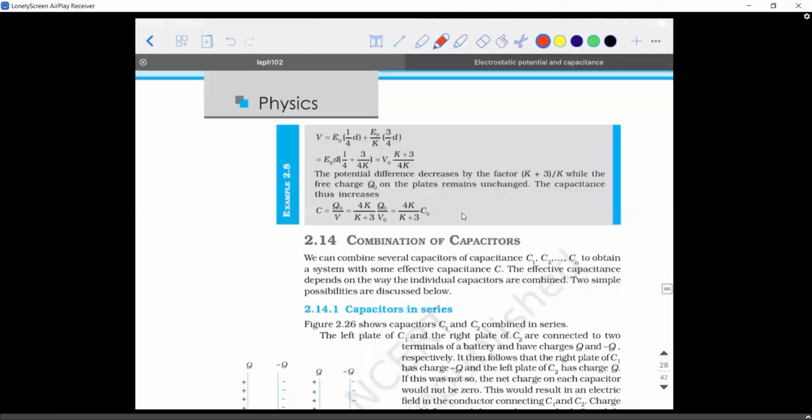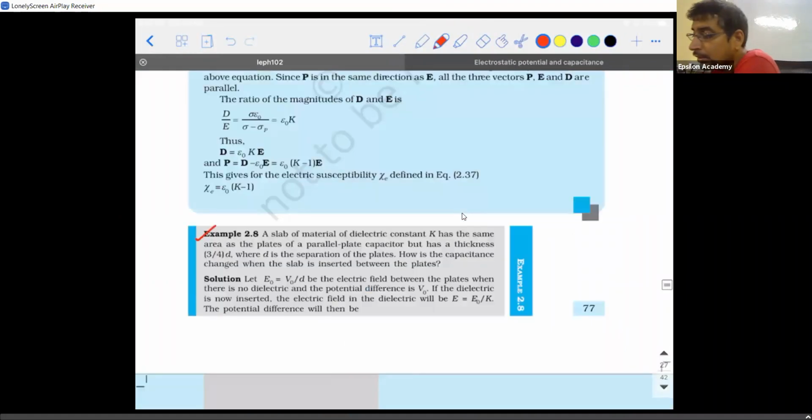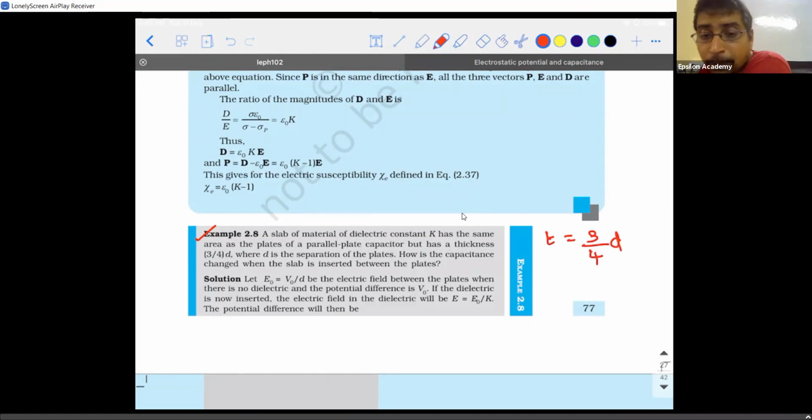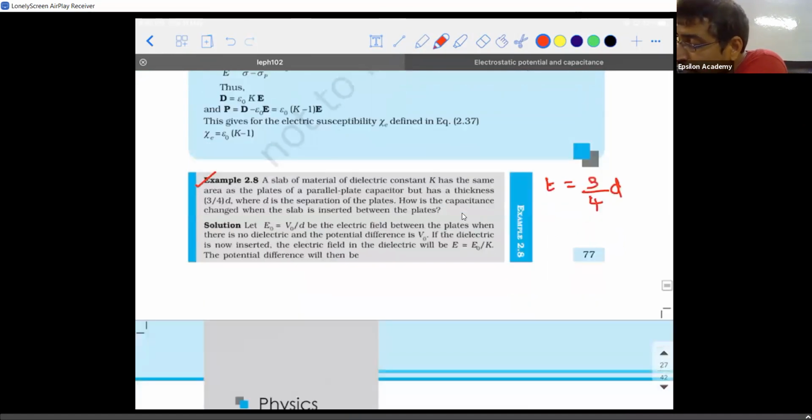See, this is the problem. A slab of material of dielectric constant K has the same area as the plates of a parallel plate capacitor, but has a thickness of 3 by 4 times D, where D is the separation between the plates. How much is the capacitance when the slab is introduced between the plates? So what is the value of C?